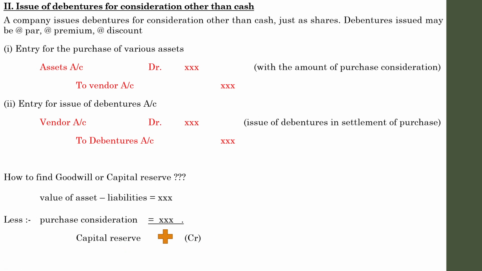In the other situation, whenever you are paying more than the actual value of the business, you will definitely get a negative value. That amount is considered as goodwill. Goodwill is an asset item or a debit item, so it will be shown on the asset side of the balance sheet.